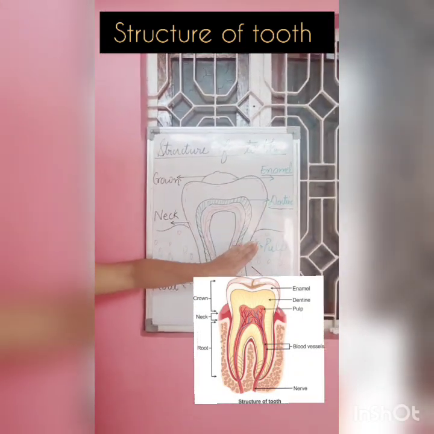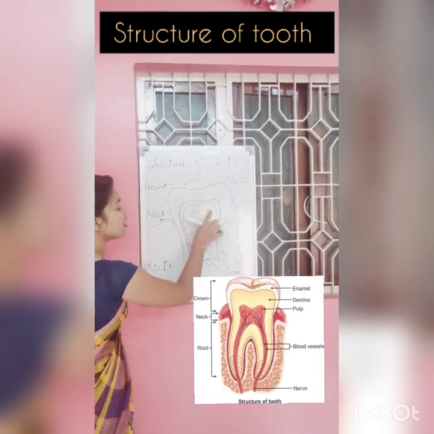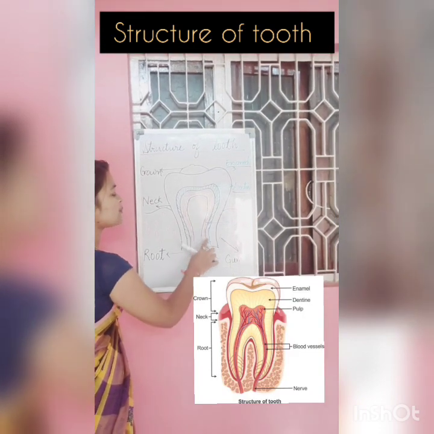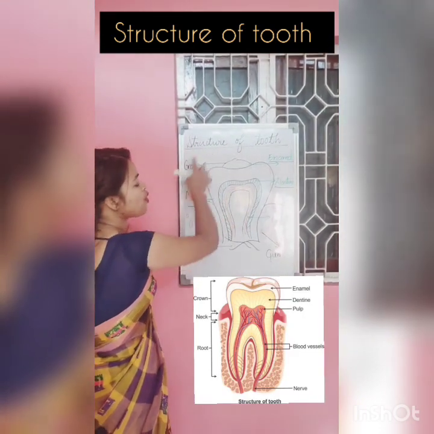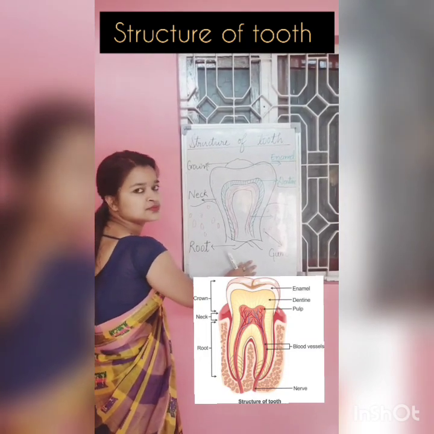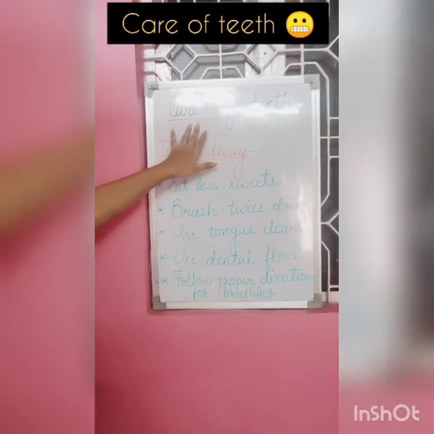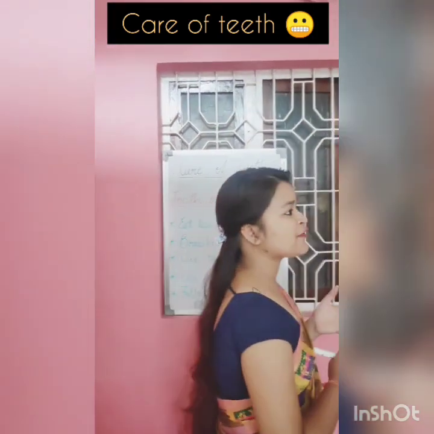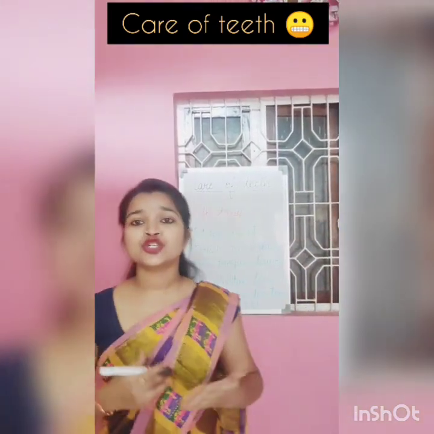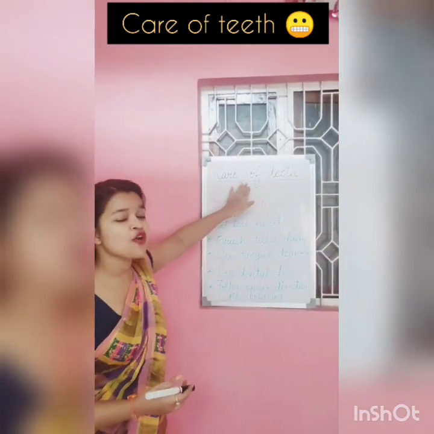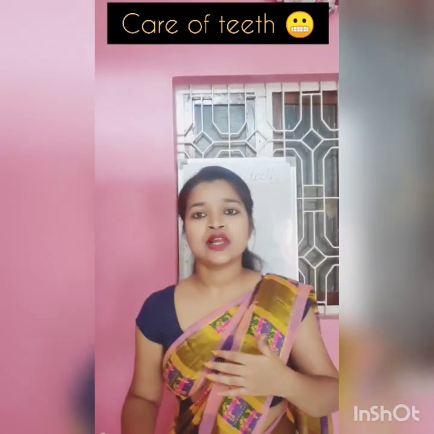And after that, the most sensitive part of the tooth, this red part, is the pulp, where the blood vessels are present which supply food and nutrient to the tooth. Okay, so this whole is the structure of our tooth. Yes, so now as we have studied the types of teeth, the structure of teeth, now we should learn how should we take care of our teeth so that they are good and healthy throughout our life.